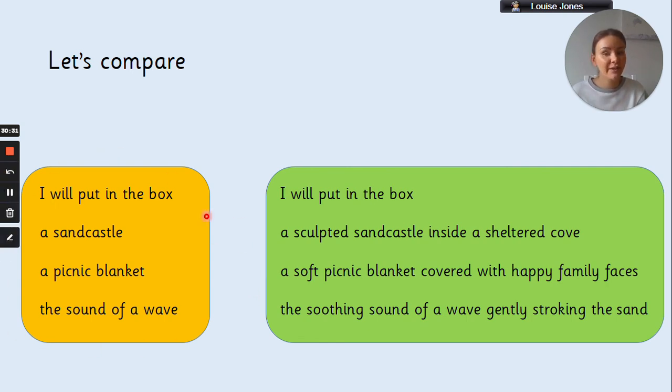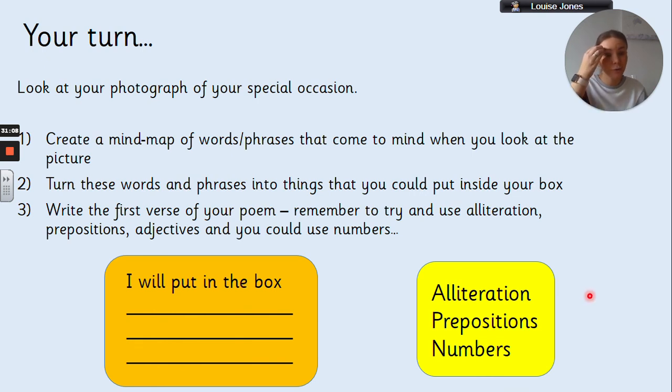So if you see this very boring version here in the orange box, I will put in the box a sandcastle, a picnic blanket, the sound of a wave, versus I will put in the box a sculpted sandcastle inside a sheltered cove, a soft picnic blanket covered with happy family faces, the soothing sound of a wave gently stroking the sand. Okay, you can see that the verse that I've come up with in the green box is so much better. Okay, so it's now your turn.